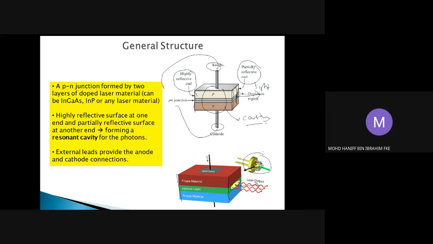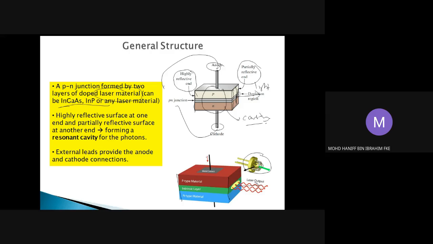So the explanation is given here. The laser is made of a PN junction, and it is formed by what we call a laser material. As we have seen in the LED lectures last week, this material must be a type of luminescence. Luminescence means that if we excite this material with a voltage source or current source, light will be emitted. So this is what we call a luminescent material.